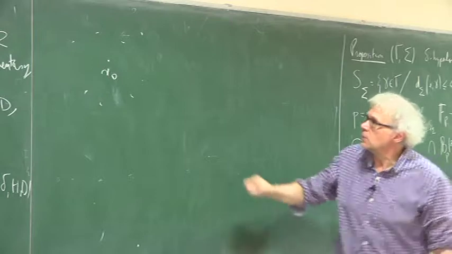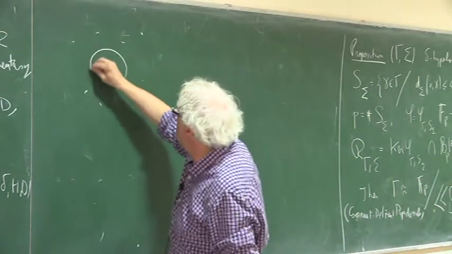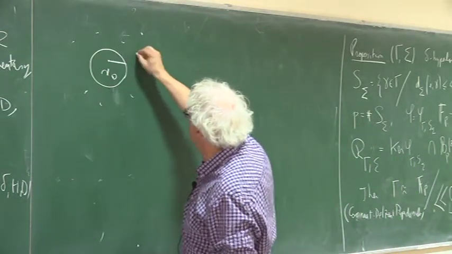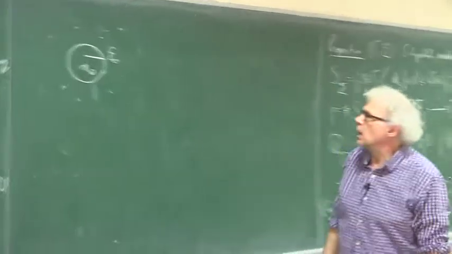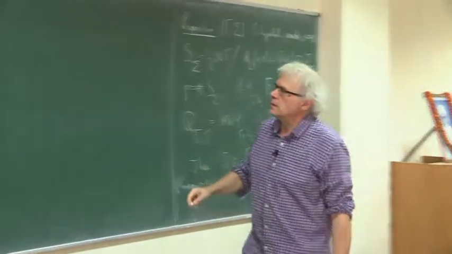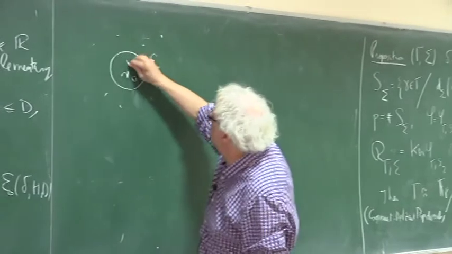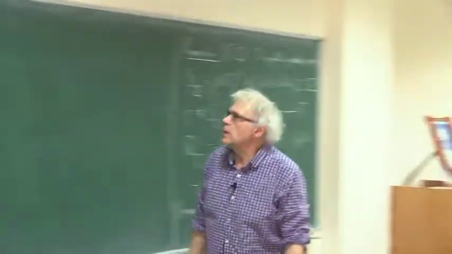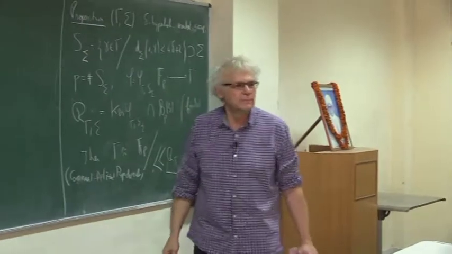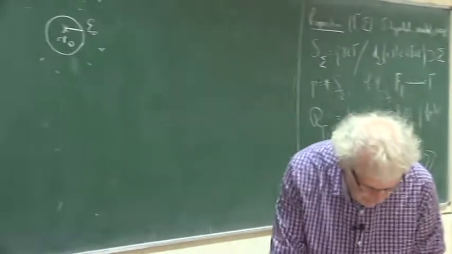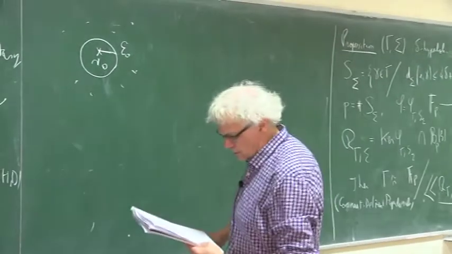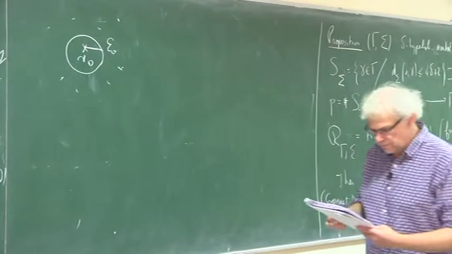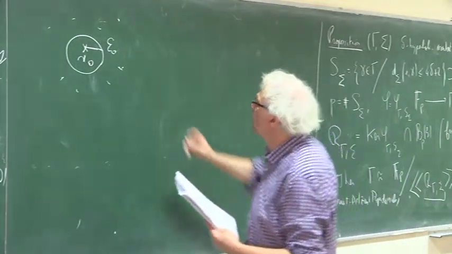What I'm saying here is that if you look at the ball of radius epsilon 0 around x0, then the orbit contains only the image of x0 by the identity. This is the geometric meaning of this systole.